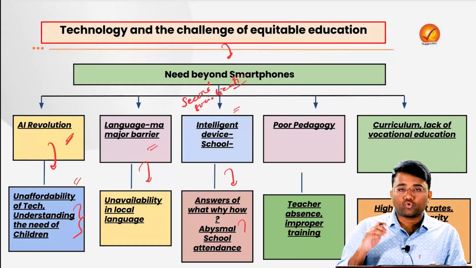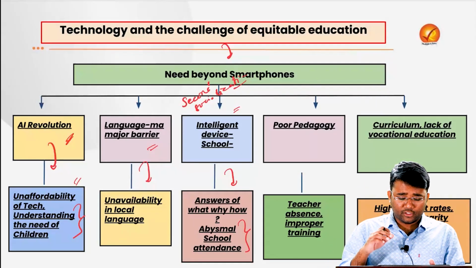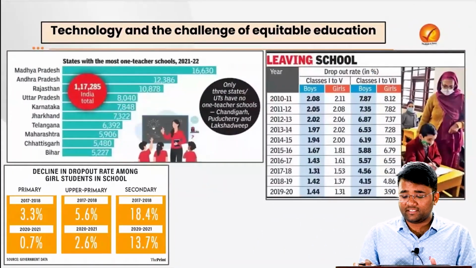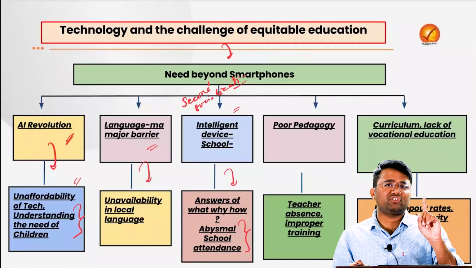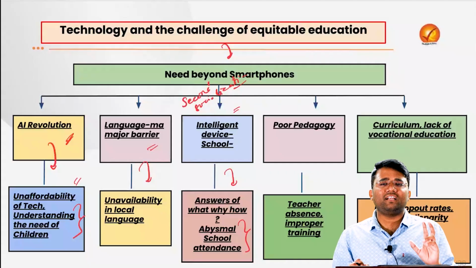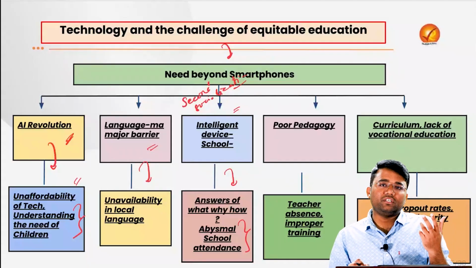And the abysmal school attendance, because understand this particular issue, that school attendance is one of the major factors for why there are poor learning outcomes. First of all, the pedagogy, curriculum, etc. The student doesn't feel connected with the things that are taught in the schools.